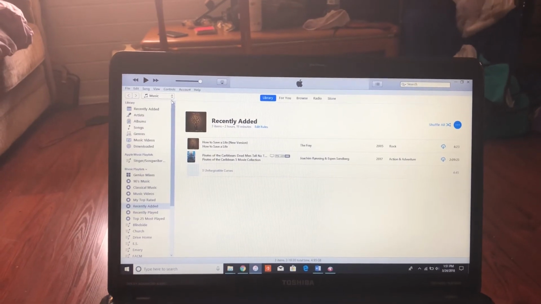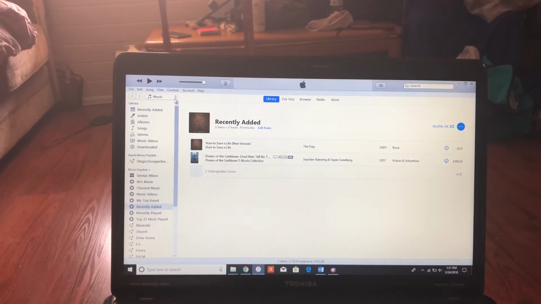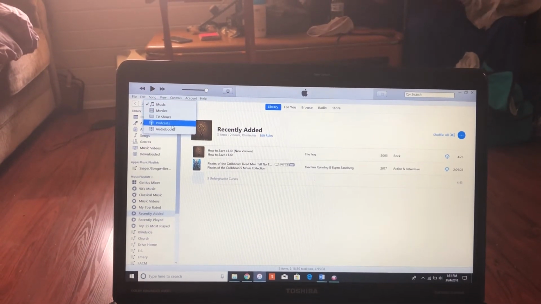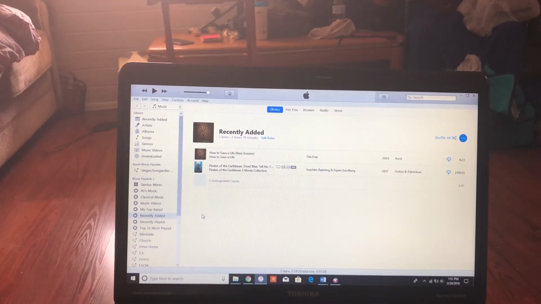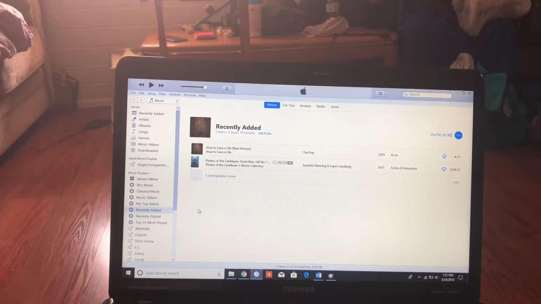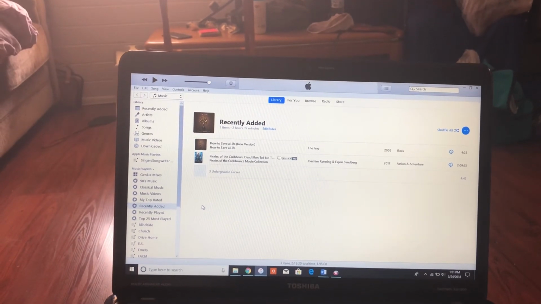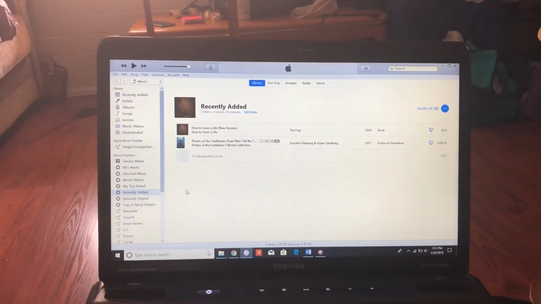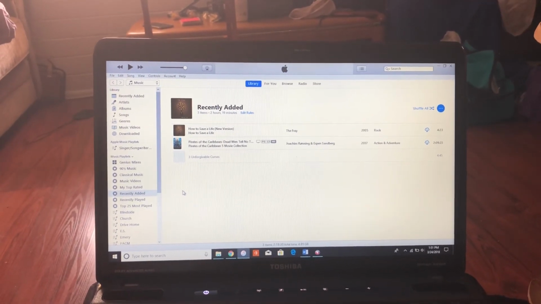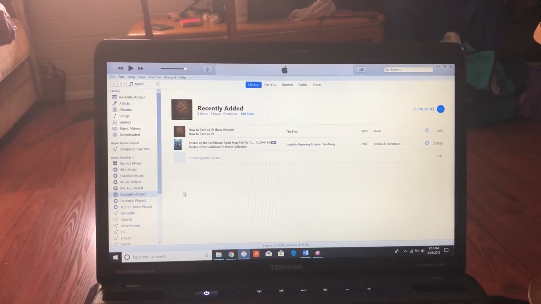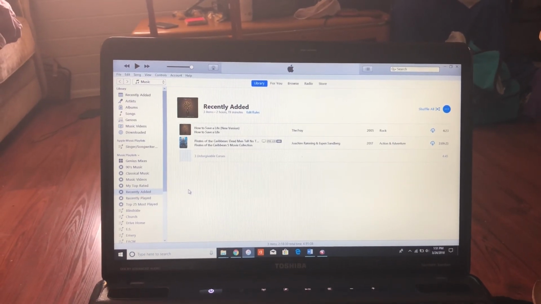It'll go straight into your iPhone, and once you drop it into your iPhone, it'll show up immediately into the option that says tones. I believe if you click on the iPhone, you could click on this, and there'll be an option that says tones, and it should show up there, and it'll automatically be in your iPhone. And you could go to your iPhone settings and choose it for whatever ringtone you want, for your text messages, for your ringtone for calls, whatever.